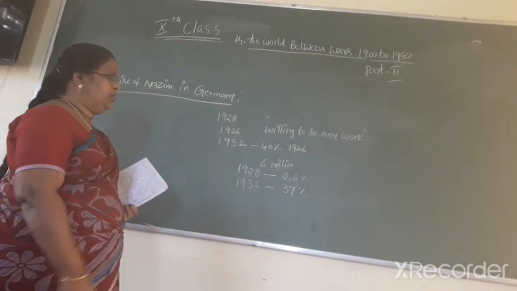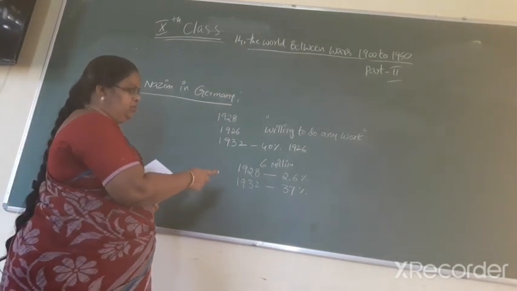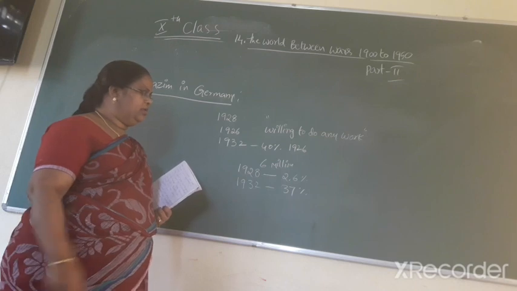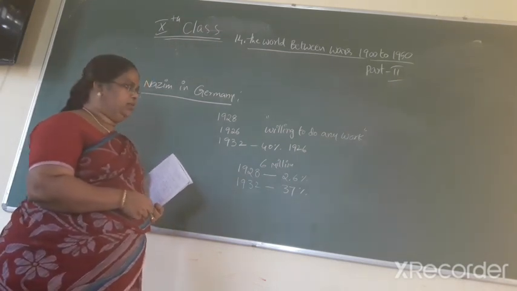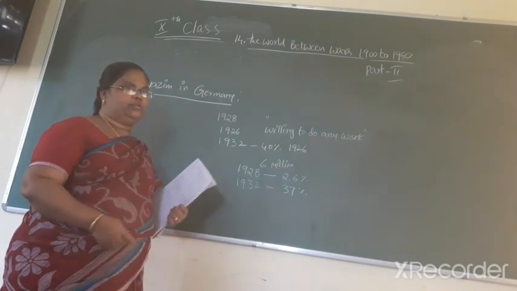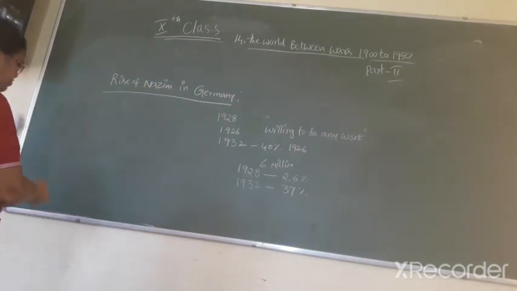In 1928, the Nazis got no more than 2.6% of the votes. Only in 1932 did it become the largest party, with 37%, a majority.